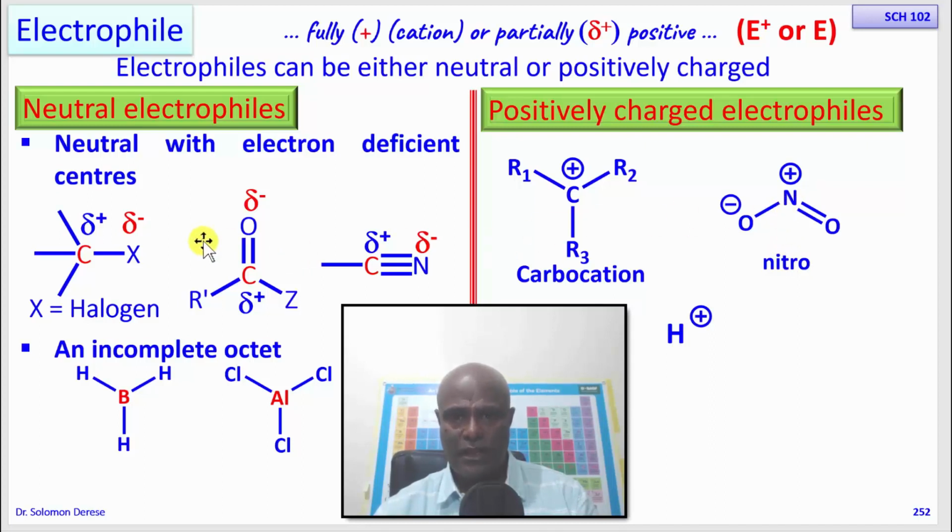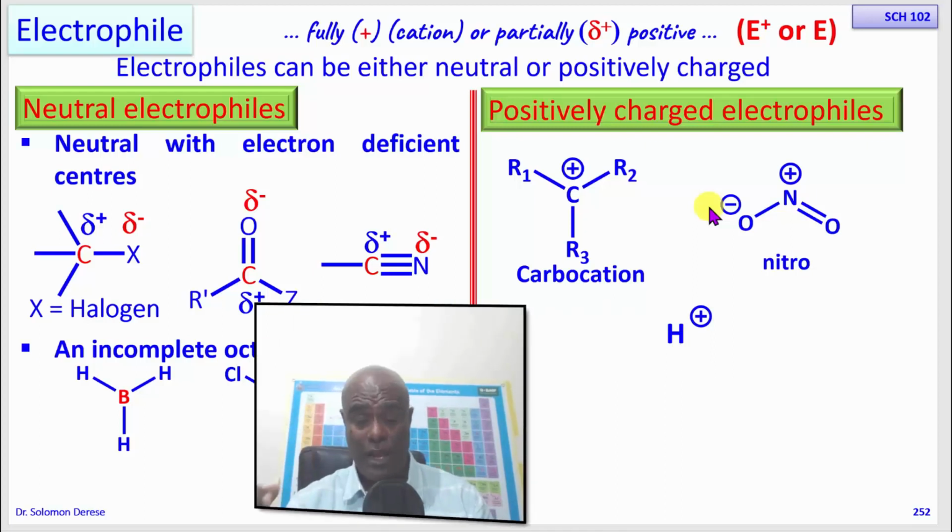So electrophiles, since they are electron deficient, since they are electron poor, they react with nucleophiles. So what does a nucleophile do to an electrophile? It donates electrons to an electrophile so that this electrophile can have an octet of electrons.